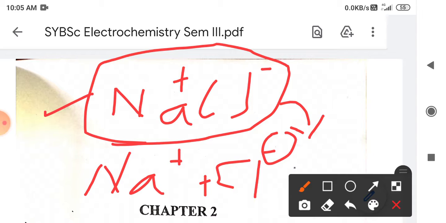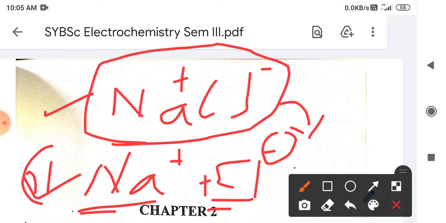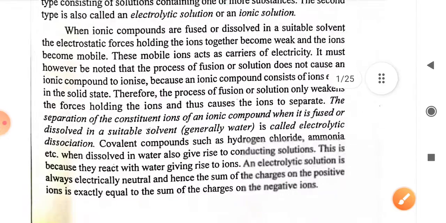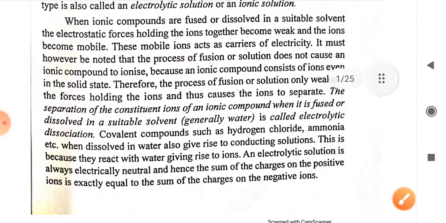So if we consider Na plus, along with that Cl minus has to be present in its vicinity. But in the solution state, this Na plus and Cl minus may be separated or present at a very far distance from each other. So this is called dissociation. The second phenomenon is called dissociation, and the first phenomenon is called ionization. So this is the difference between the dissociation of a molecule and the ionization of a molecule.